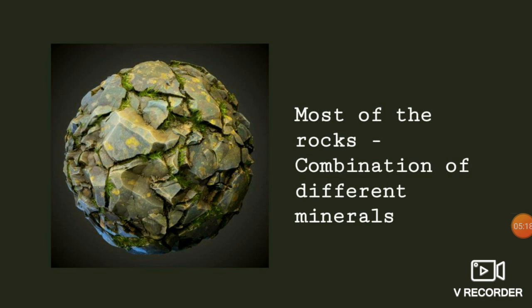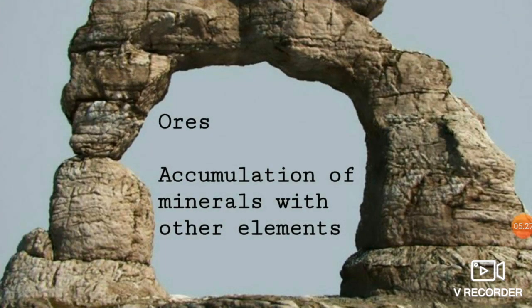Okay, different types of minerals along with some other unwanted elements will be combined and will appear as a rock. Clear. And that combination is actually called ores. Ores is said to be an impure form of minerals.